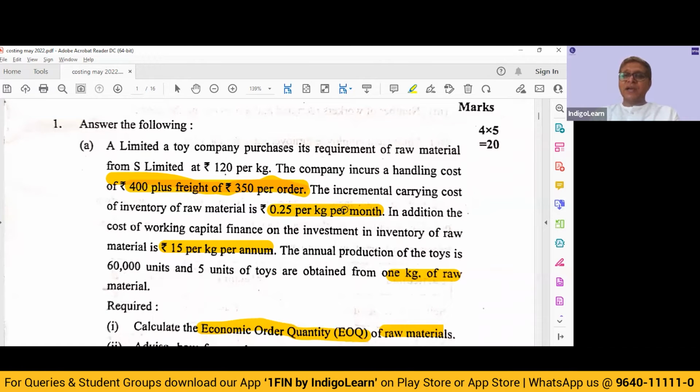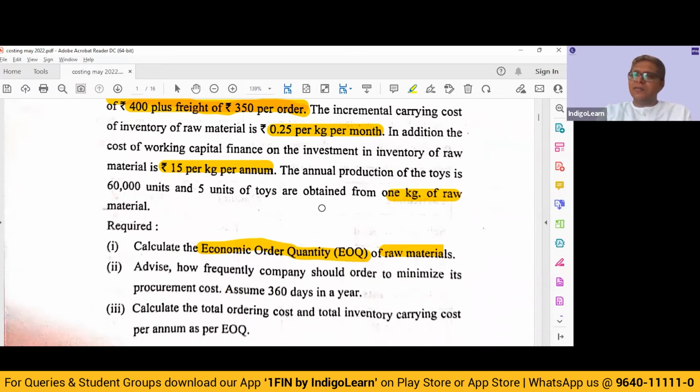And then we also have to take the cost of 15 rupees per kg per annum. So we will have the incremental carrying cost plus the capital finance cost. That 15 rupees per kg per annum we need to add. That will be a cost. So if we take that number, we will easily be able to calculate the EOQ. So I would say very simple, straightforward.